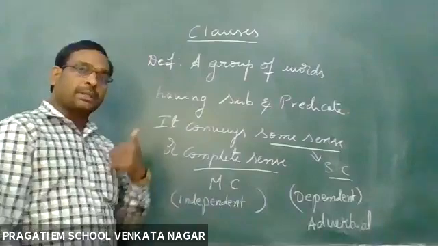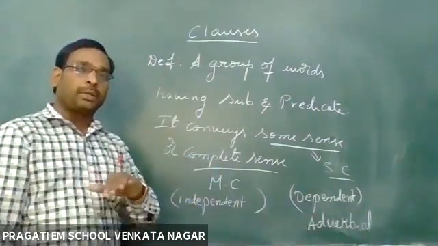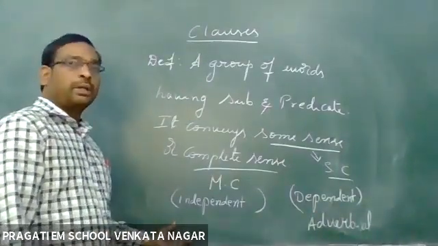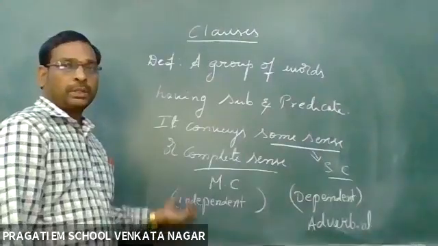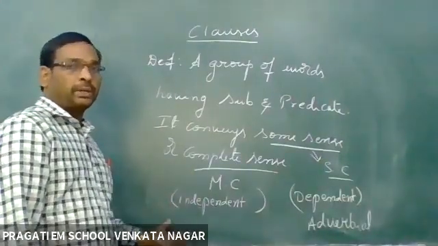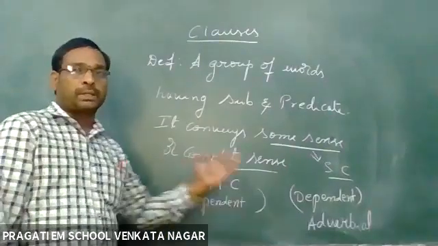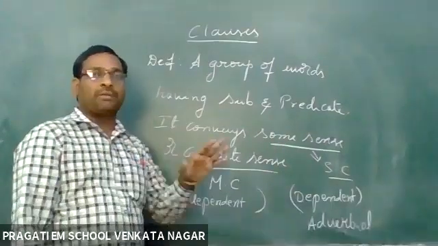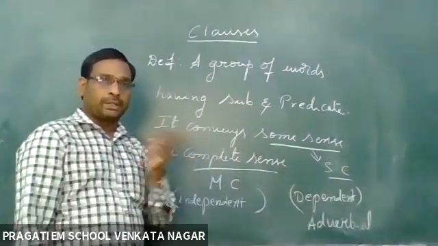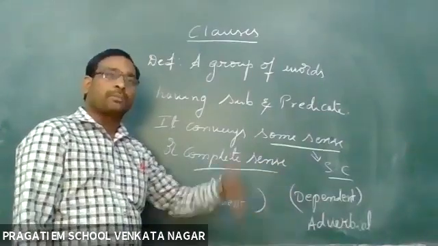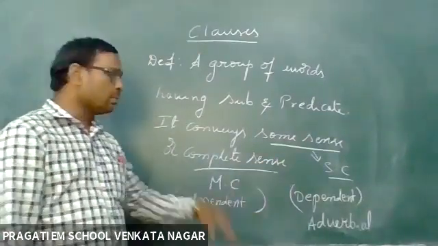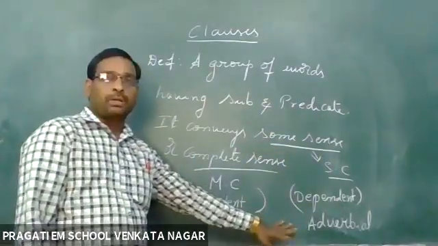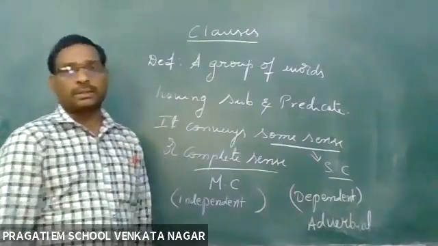The clause conveys complete sense, that means we need not depend upon anything else to get it understood, so it is called independent clause. Every main clause is independent because it doesn't depend upon any other clause. Whereas the subordinate clause cannot convey complete sense, so to get understood, we have to depend upon something else. That's why it is called a dependent clause. Some subordinate clauses can be called adverbial clauses.